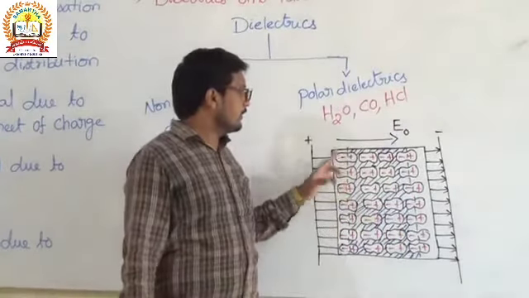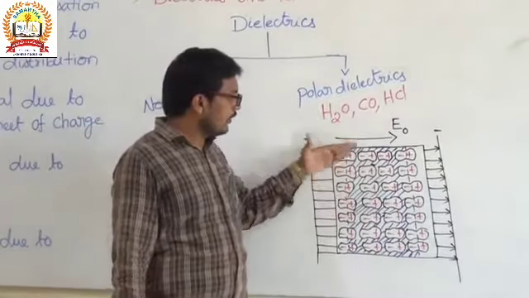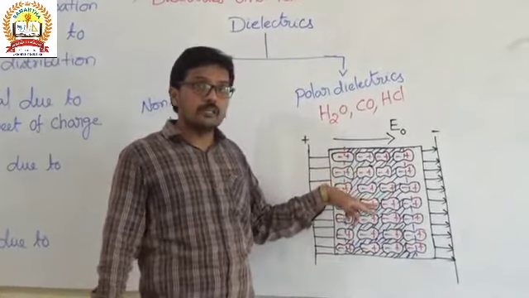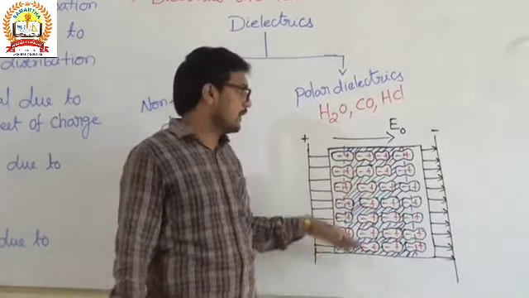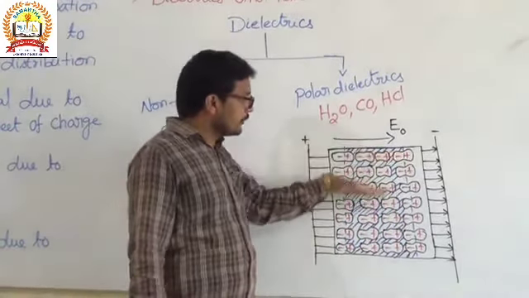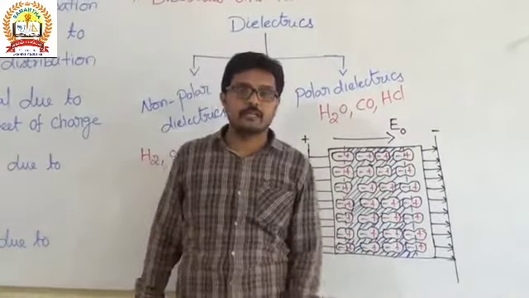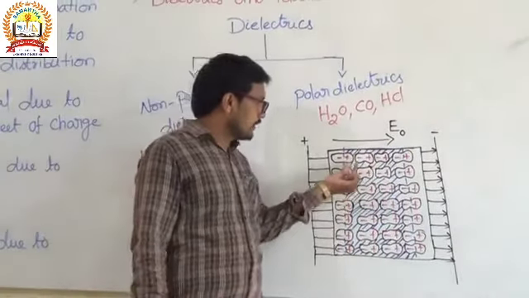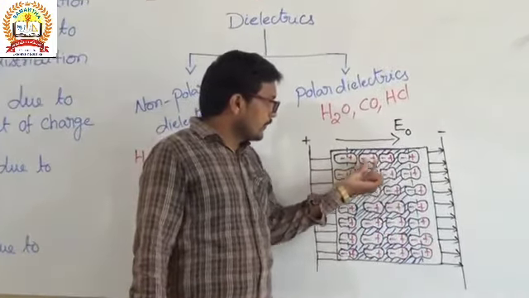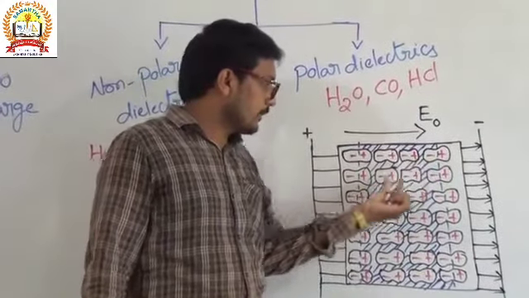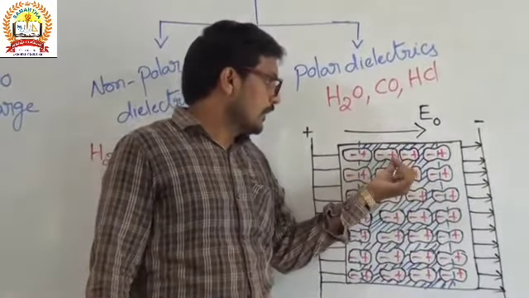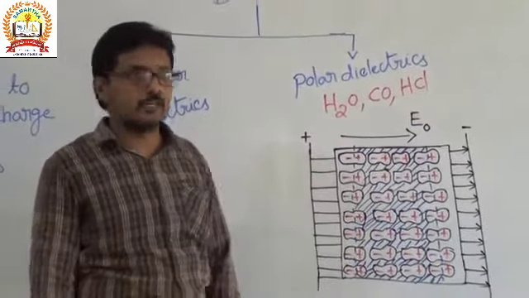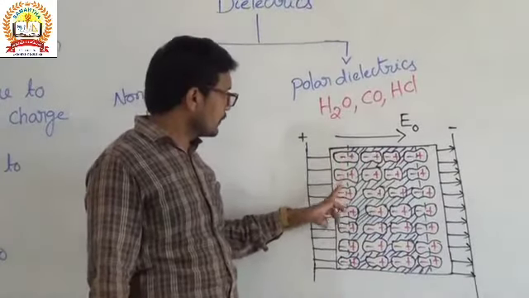And here if you observe the diagram clearly, these are all the dipoles in the presence of an electric field. I am speaking about the presence of the electric field, and the alignment of the dipoles will be along the direction of the electric field. And inside the dielectric substance, if you observe here, this is one dipole, here one dipole, and here this one dipole. Here this positive and negative, positive and negative, positive and negative cancel each other. So they terminate, and finally we have that negative charge.